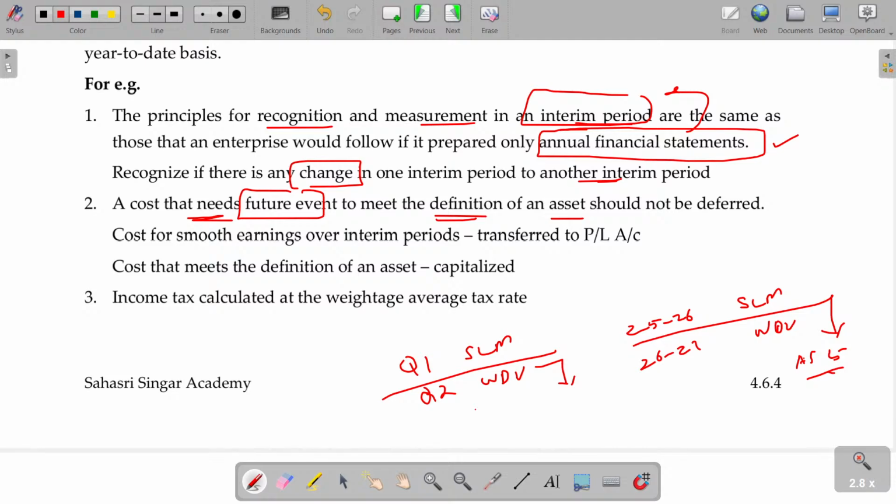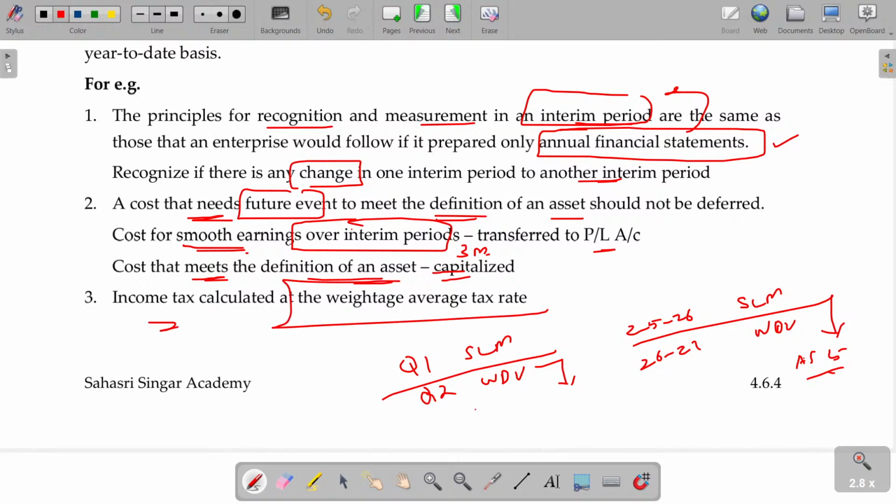The same: if you purchase the building, it's an asset. If I paid for 7 months but I'm preparing only for 3 months, 3 months is the expense and the remaining 4 months is your asset. Cost for smooth earnings over the interim period of 3 months: the amount you spend for running the business for 3 months is transferred to the P&L account. For a cost that meets the definition of an asset, if it gives benefit for the next year, then it should be capitalized as an asset.